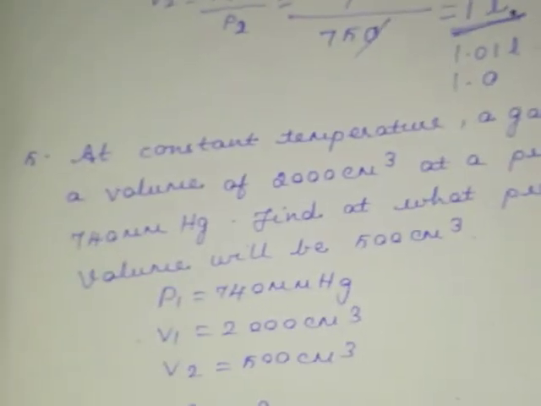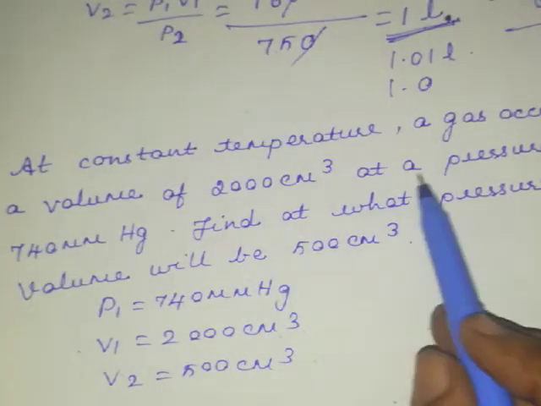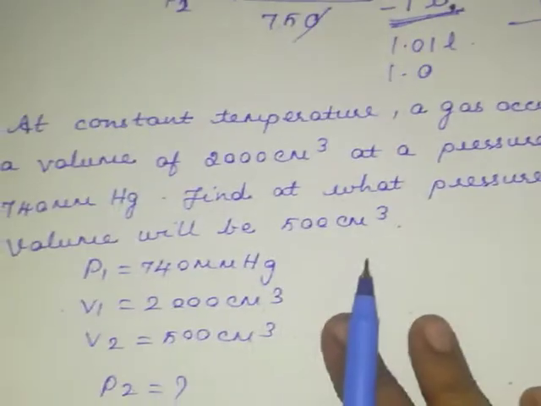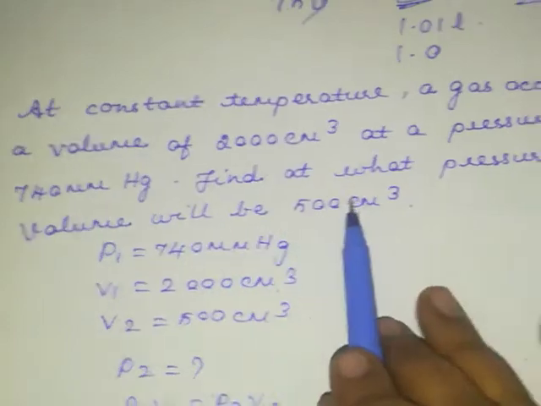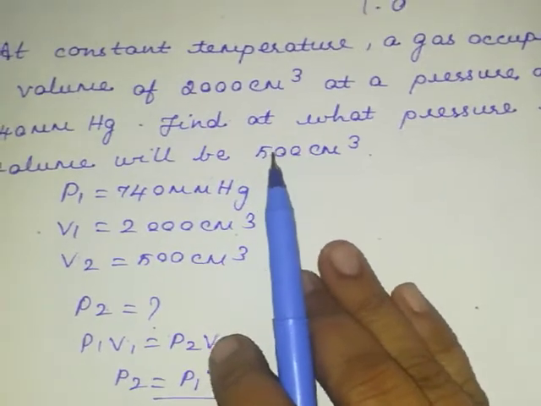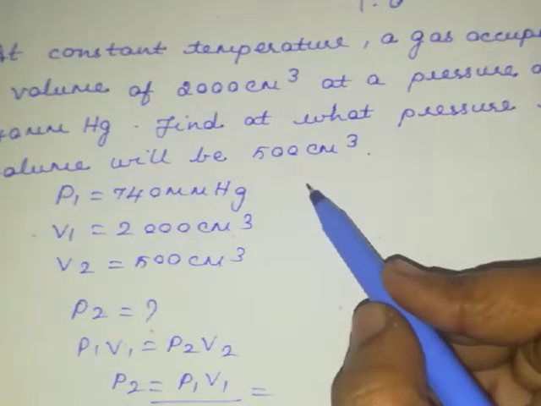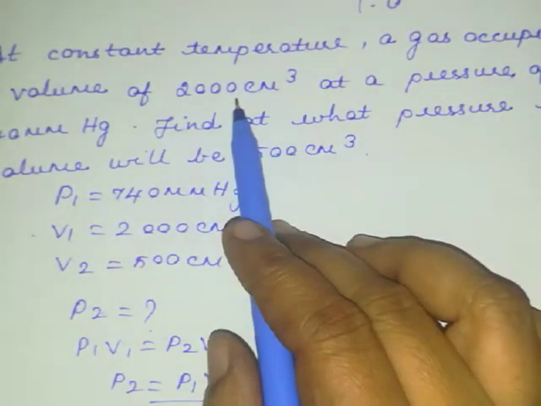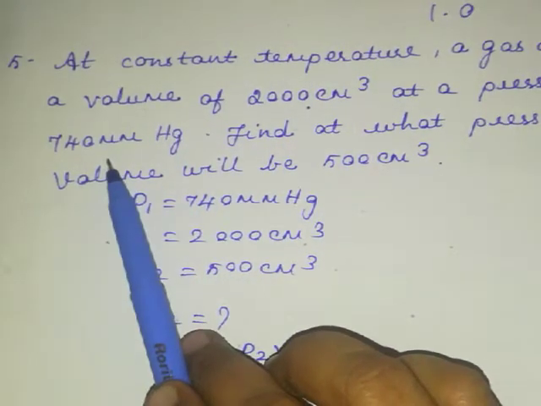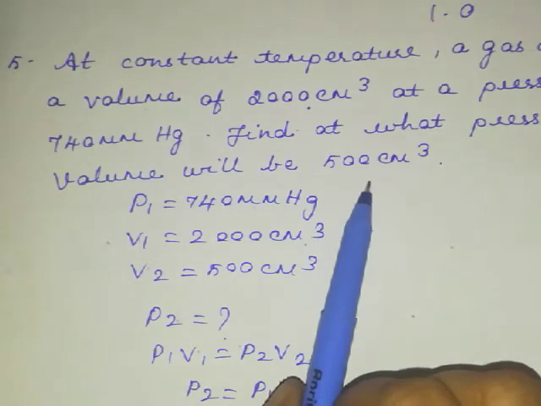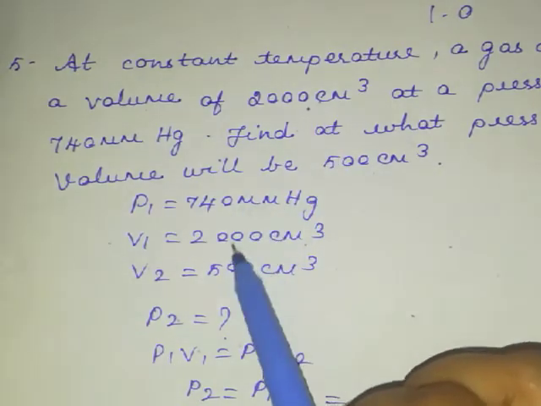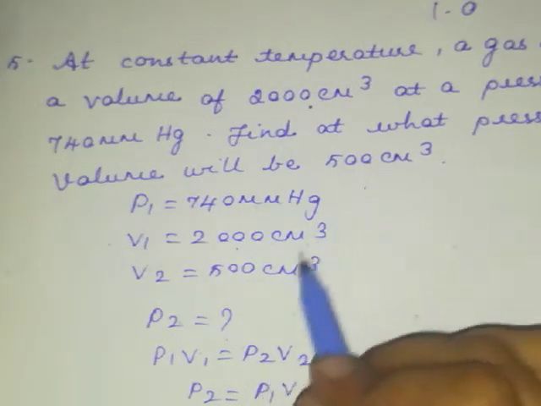Now coming to the next problem, that is at constant temperature gas occupies a volume of 2000 centimeter cube at a pressure of 740 mm mercury. Find at what pressure its volume will be 500 centimeter cube. So here what we are going to do is, see, your volume value is given as 2000. This is your initial volume, and your pressure value is given as 740. So you are going to calculate the pressure using 500 centimeter cube. So P1 value is 740 and your V1 value is 2000 centimeter cube and your V2 value is 500 centimeter cube.